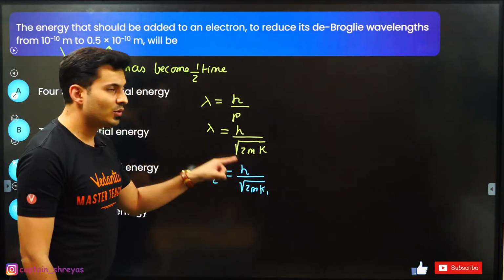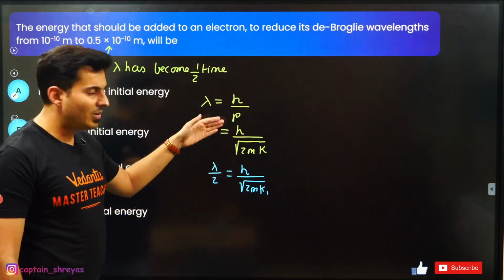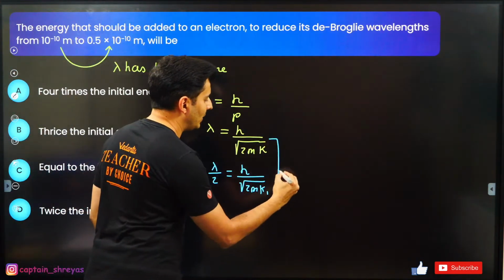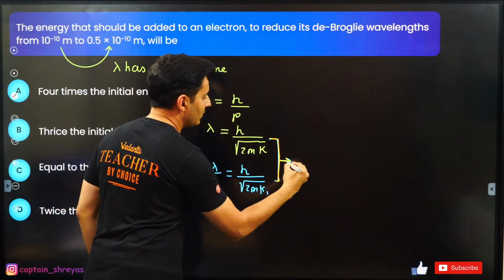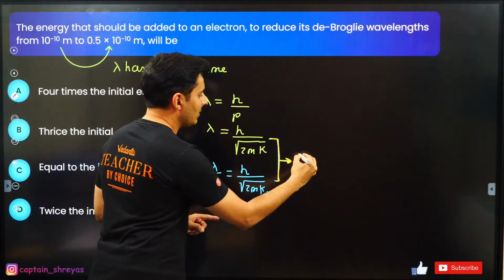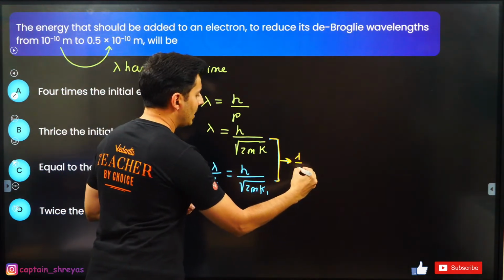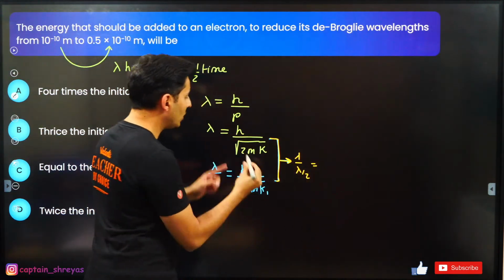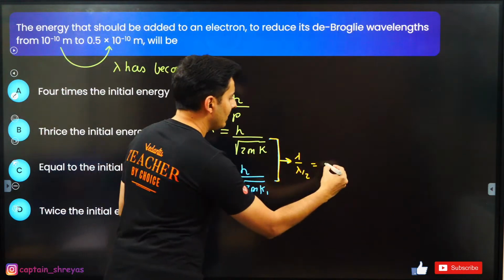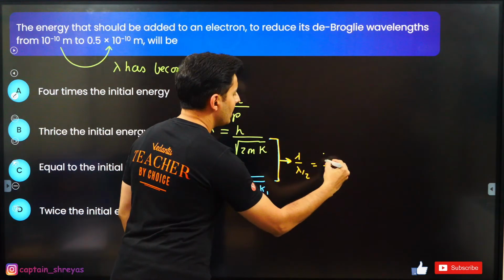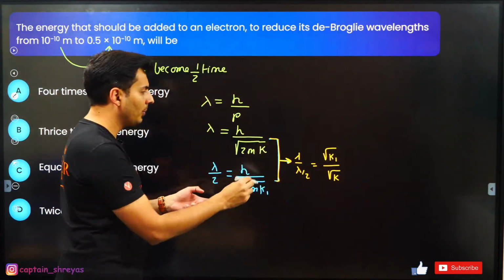So if you compare, all you need to do is take the ratio, my dear students. If you divide this with this, lambda by 2 will be equal to h cancels, root 2 cancels, m also cancels. So I will have root k over here and root k1 on the top.